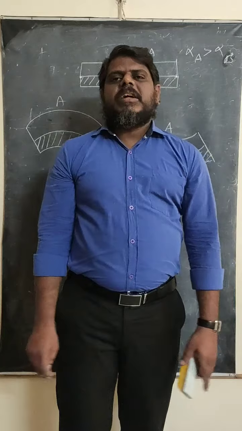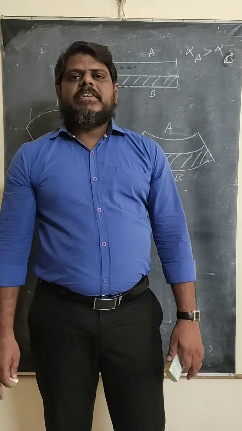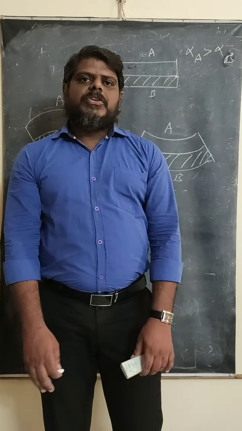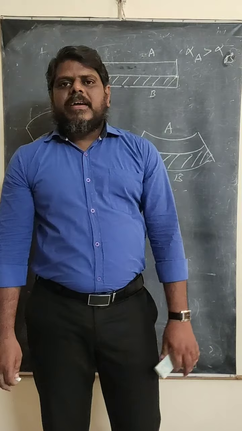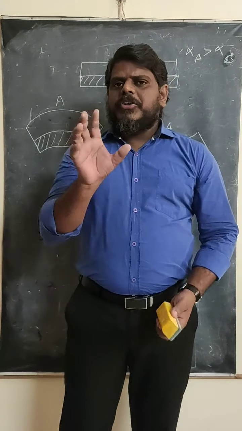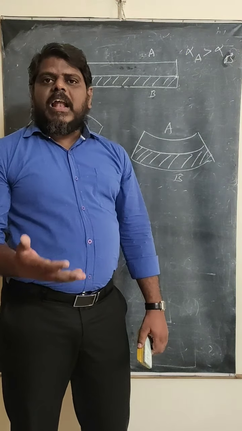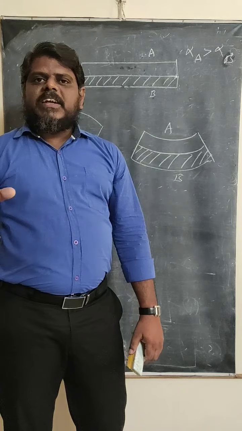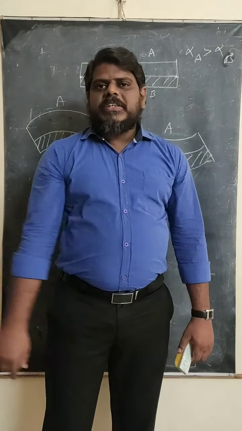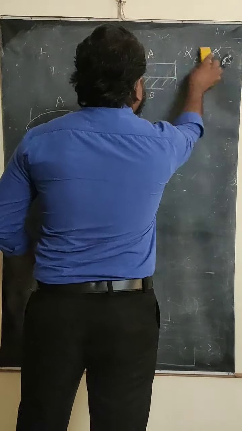And this bimetallic strip is used in various applications. Just now I told you that in many applications, in automatic switches, and in burglar alarms also we use this bimetallic strip. Right now I'm just going to explain a small example. I'm going to show you the circuit diagram of how this bimetallic strip works in fire alarms. When a fire accident takes place, the bell should immediately ring. How do they use this bimetallic strip in that circuit? So all of you concentrate on the circuit.